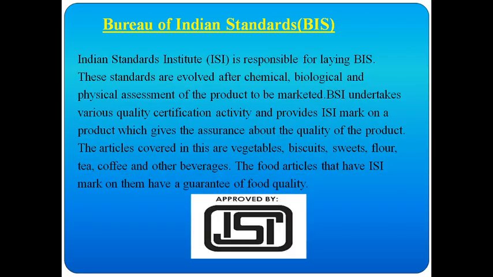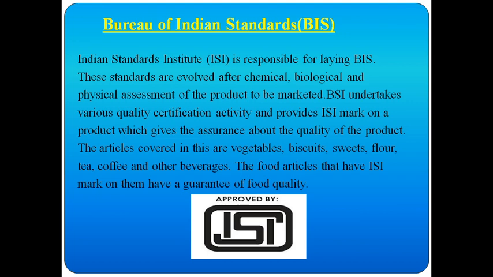The Bureau of Indian Standards was taken by the Indian Standards Institution. This is the ISI seal, a mark the ISI provides over food. Which types of food are covered? Vegetables, biscuits, sweets, tea, coffee and other beverages.